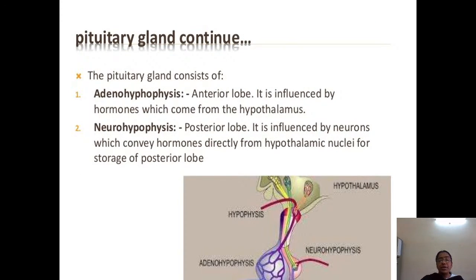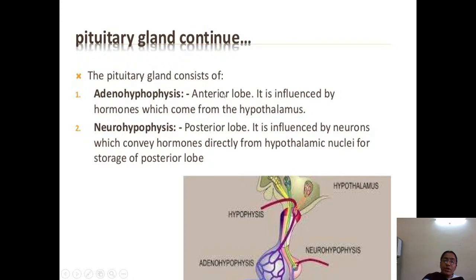As we have said, the pituitary gland consists of that peanut-shaped glandular tissue, which is connected to the hypothalamus by means of the infundibulum, and consists of two parts, that is neurohypophysis and adenohypophysis.